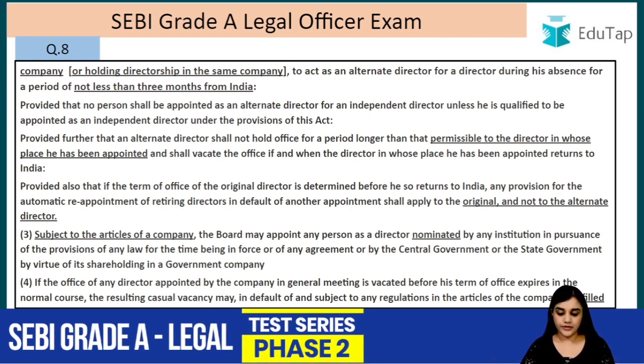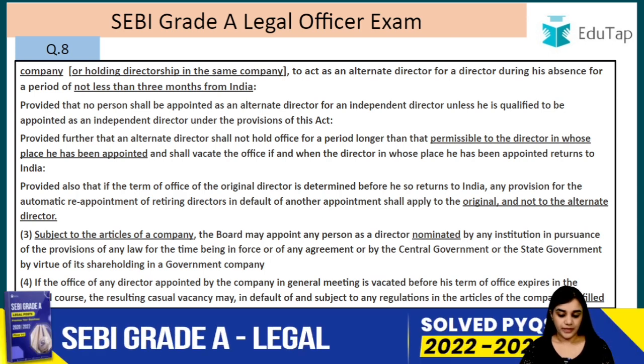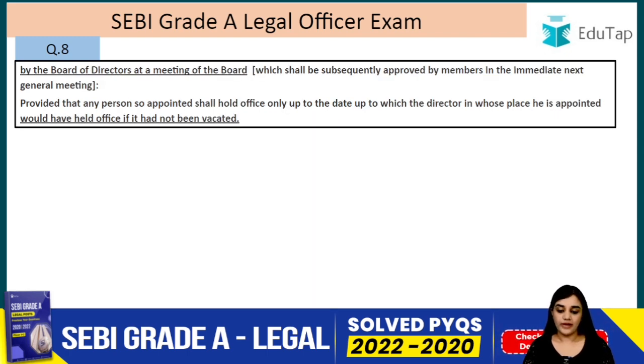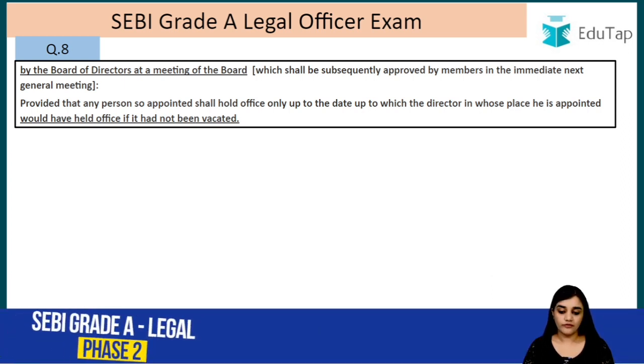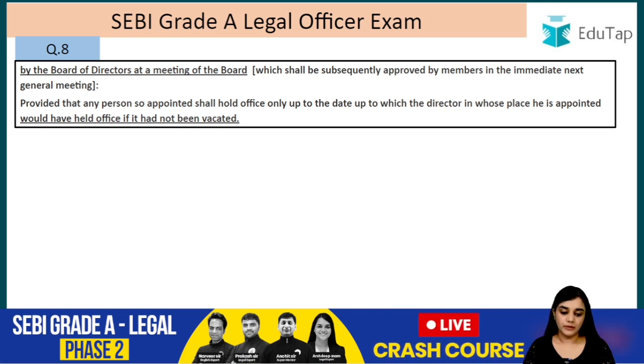If the office of a director appointed by the company in general meeting is vacated before his term of office expires in the normal course, the resulting casual vacancy may, in default of and subject to any regulations in the articles of the company, be filled by the board of directors at a meeting of the board. So it will be filled by the board of directors in the board meeting, which shall be subsequently approved by the members in the immediate next general meeting.